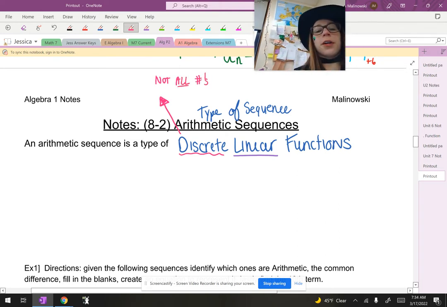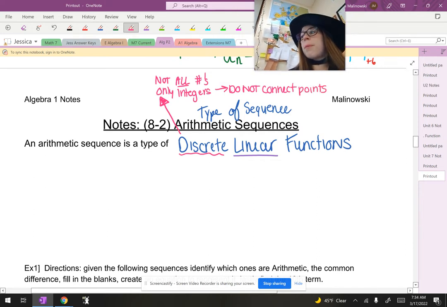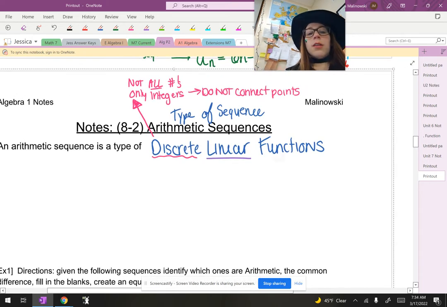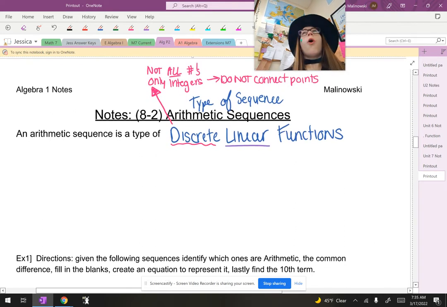It's only those integers. That's why we do not connect the points.